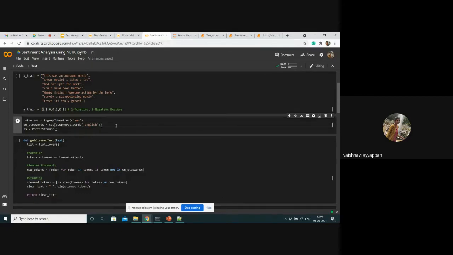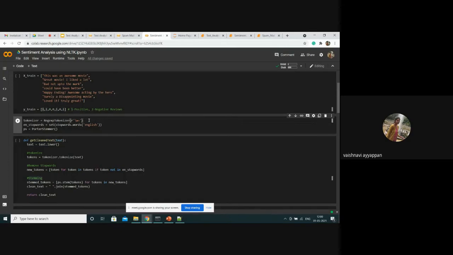Regex tokenizer means regular expression tokenizer. Based on the regular expression, I'm going to tokenize the words. Here I have given the regular expression as word, because I need only the words. If I see any word in the text, I will append it to the tokens. Instead of that, we can use word_tokenize for tokenization, but to introduce you to another tokenizer, I have used the regex tokenizer.